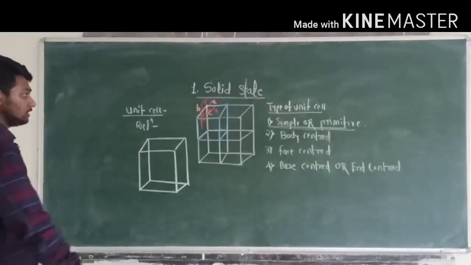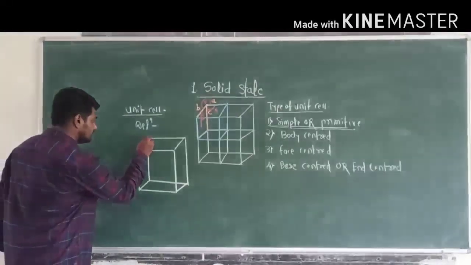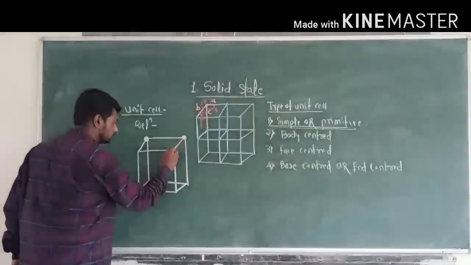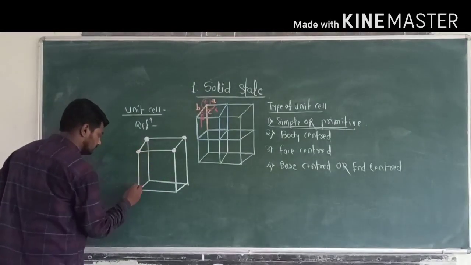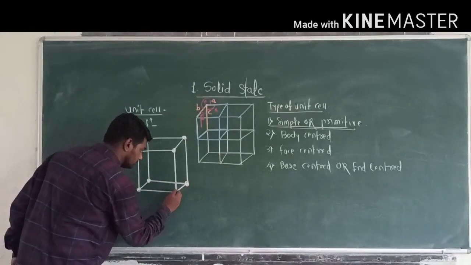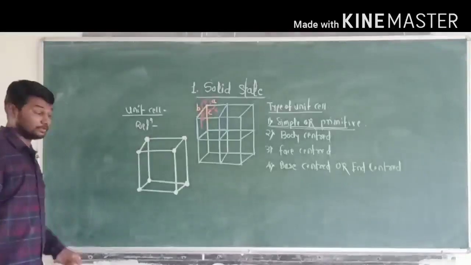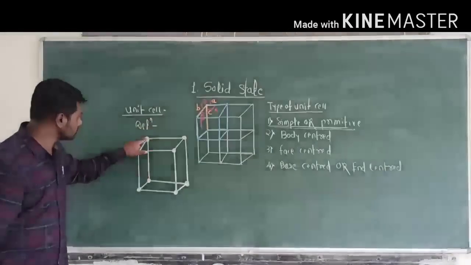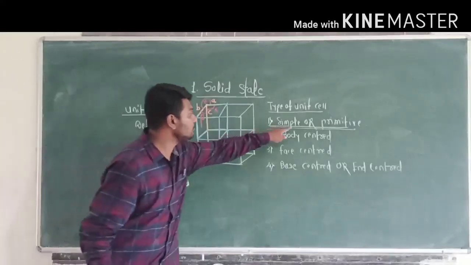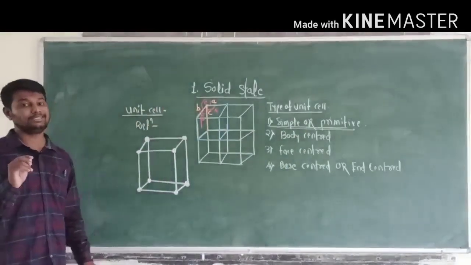In this unit cell, all the constituent particles are present at the corners, here, also here. Therefore, such a type of unit cell is called a simple or primitive unit cell.